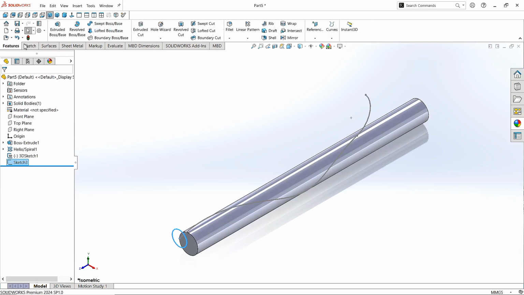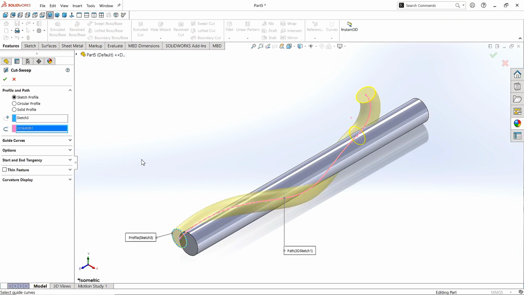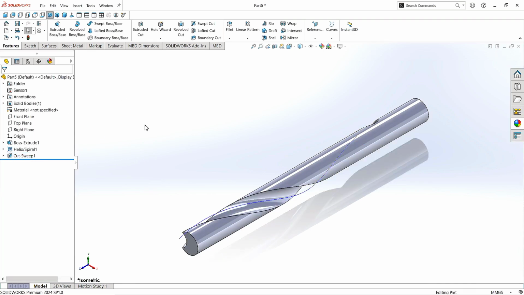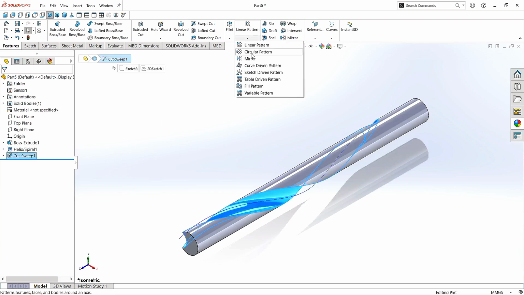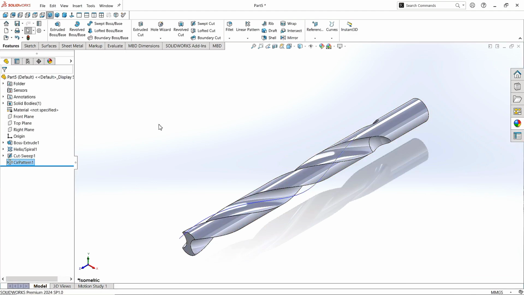Now go to the features and click on Swept Cut command. Sketch is already selected. Click here and select this helix as a path. Click OK. Select Cut Sweep 1 and take the Circular Pattern command. Give the number of pattern as 2, at the angle 360 degrees, with equal spacing. Click here and select this edge as a direction. Click OK. To hide the helix line, click on Hide All.